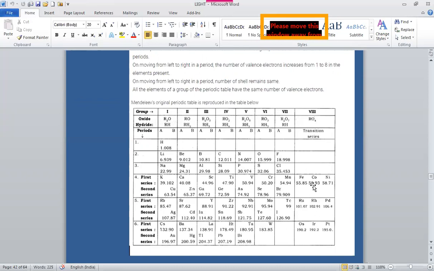So in this class, we have studied the merits, achievements, and demerits of Mendeleev periodic table, its properties, and the basis of its classification. We have studied all in this class. In the next class, we'll continue with the modern periodic table.